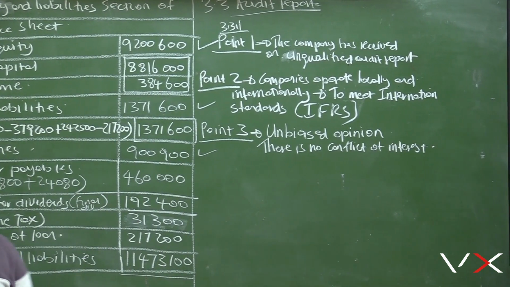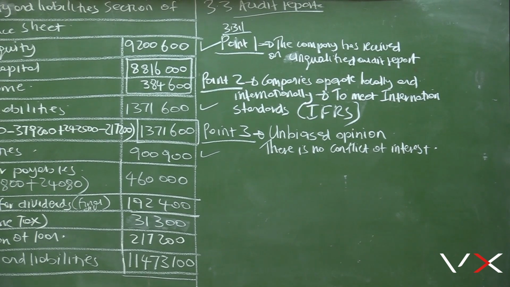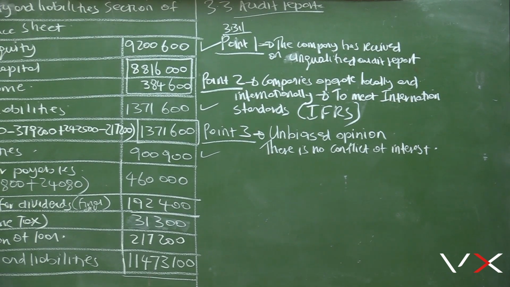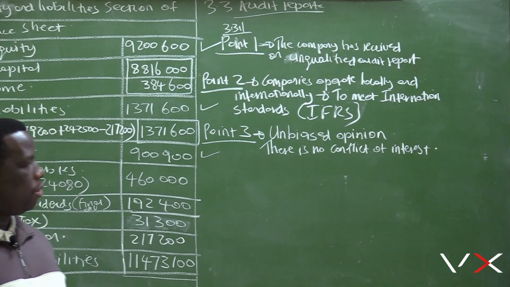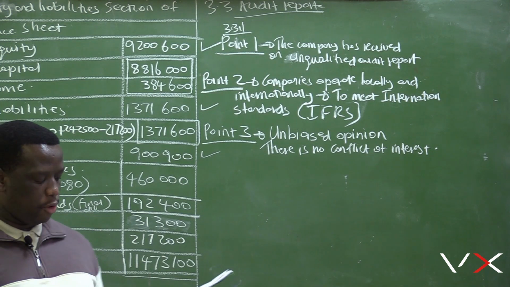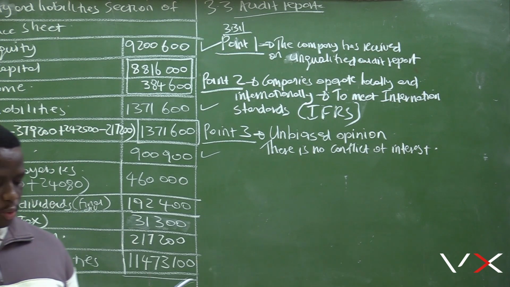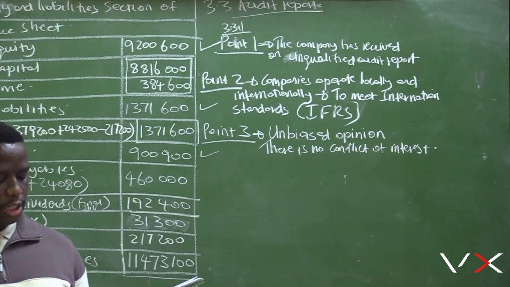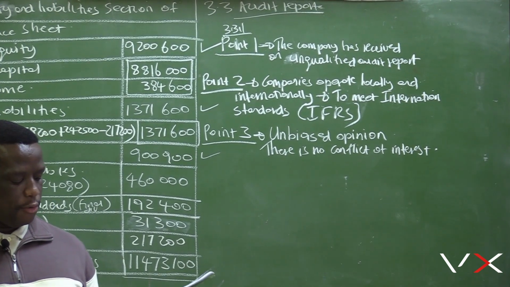So it is important that the auditors mention this, because when we do an audit, we need somebody who is independent of the company. There has to be no relationship between the auditors and the directors, so that we know that the opinion that is going to be given is an unbiased one. So unbiased opinion, and no conflict of interest. So that is why they are mentioning point 3. So that was 3.3.1, which said, refer to points 1 to 3. Why did the auditors mention these points? Give one explanation for each point.